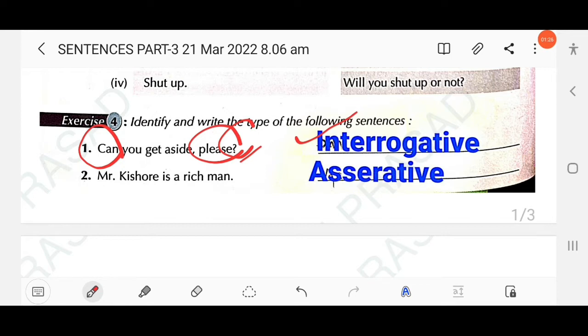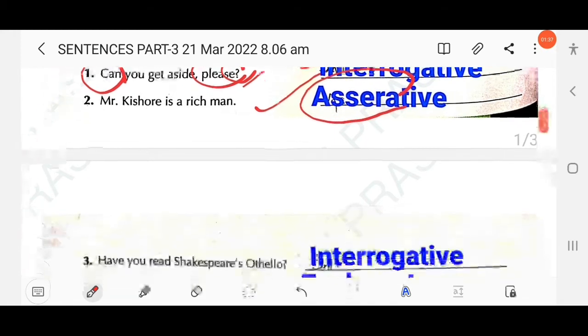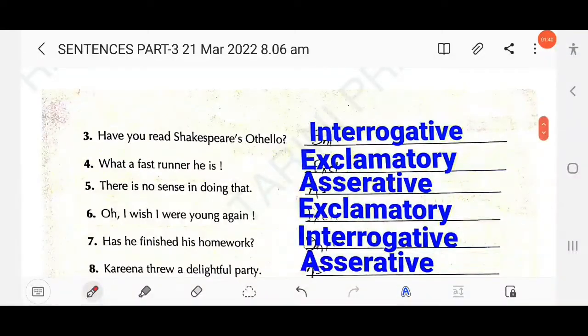Then next, Mr. Kishore is a rich man. Here you find this is a positive statement, so this is an assertive sentence. Then next, have you read Shakespeare's Othello? Here the sentence starts with an auxiliary verb and ends with a question mark. So this is an interrogative sentence.